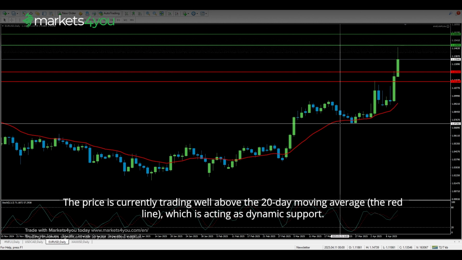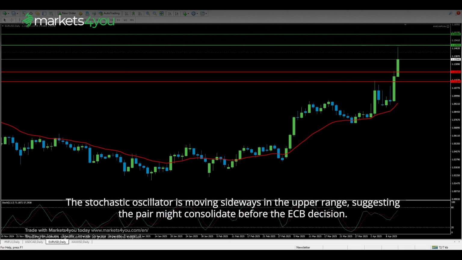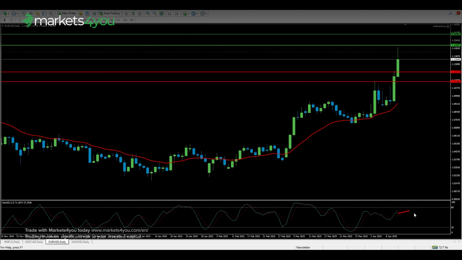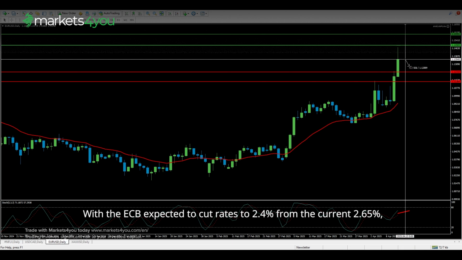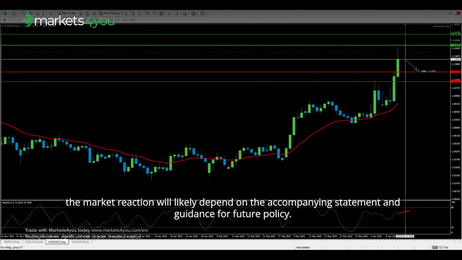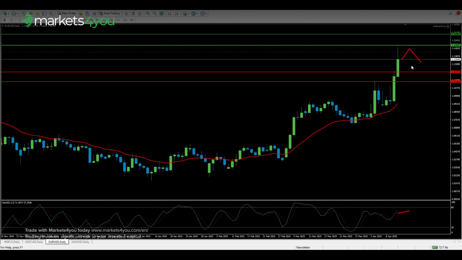The price is currently trading well above the 20-day moving average, the red line, which is acting as dynamic support. The stochastic oscillator is moving sideways in the upper range, suggesting the pair might consolidate before the ECB decision. With the ECB expected to cut rates to 2.4% from the current 2.65%, the market reaction will likely depend on the accompanying statement and guidance for future policy. Any hints about the pace of future rate cuts could trigger significant volatility.